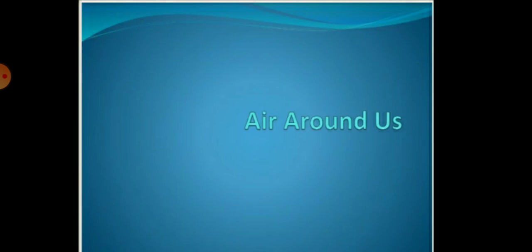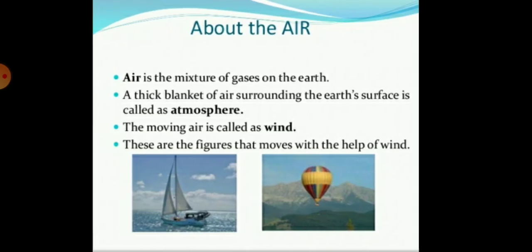Children, today we are going to start chapter number 15, Air Around Us. So, children, first we know about the air. Air is the mixture of gases on the earth, and we know it is a gaseous state of matter also. And we know that it is invisible. Air is not visible. So, children, how do we realize the presence of air?